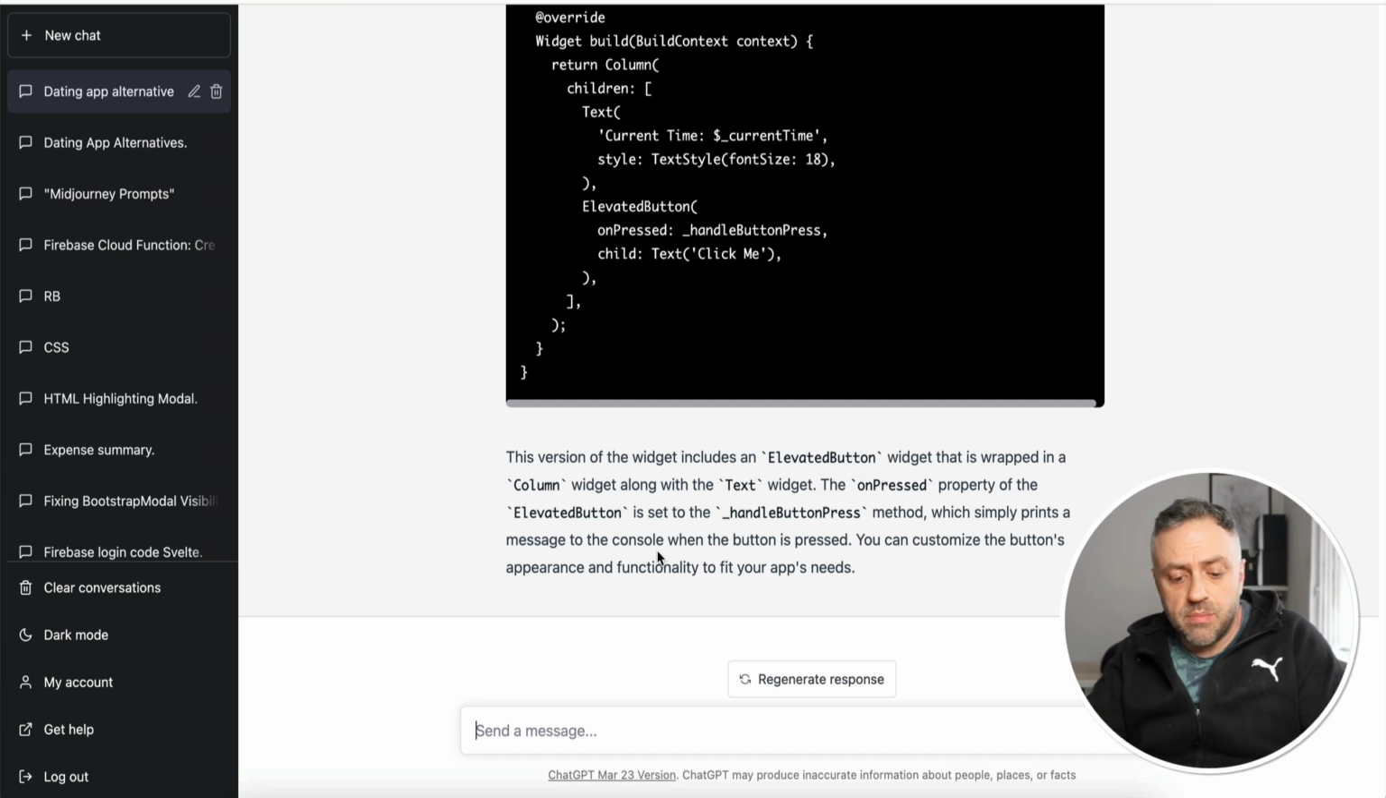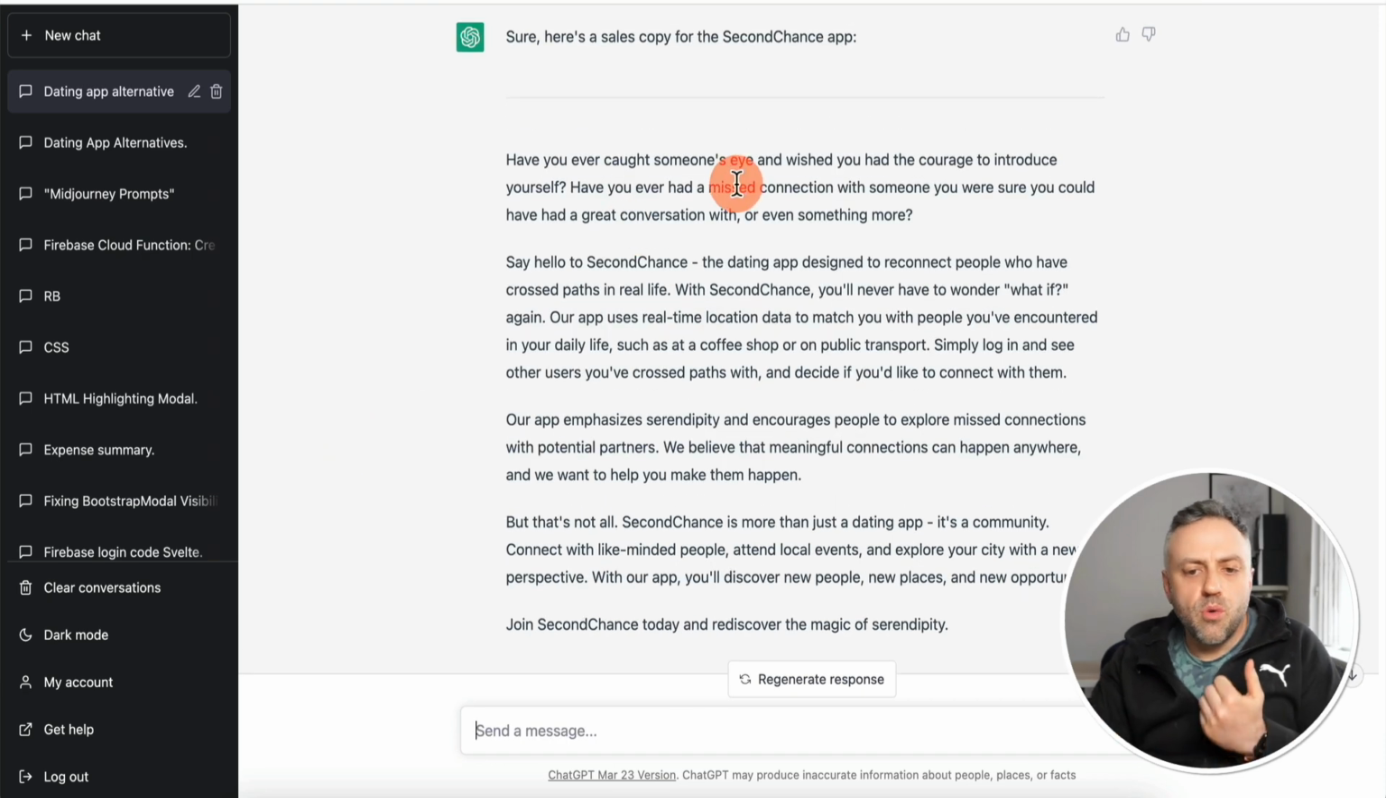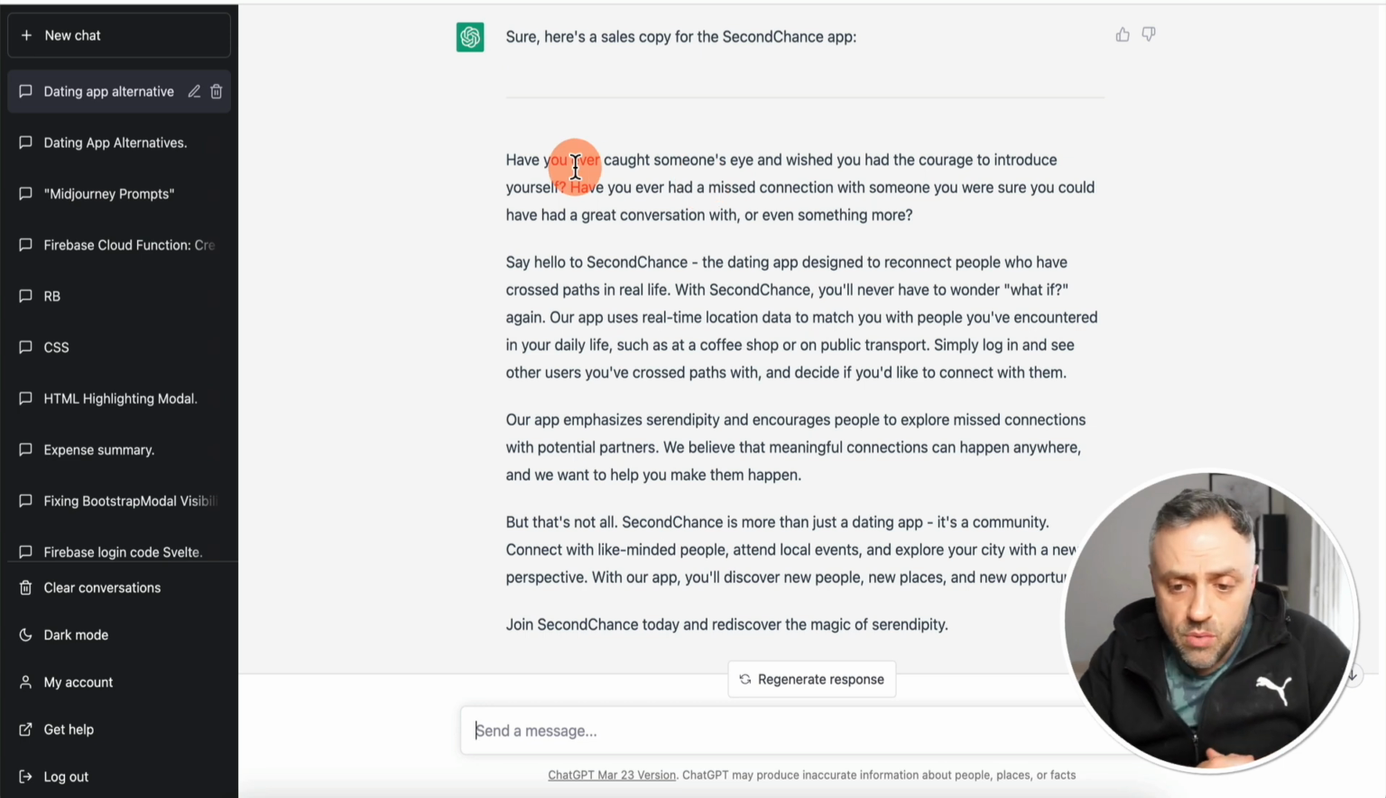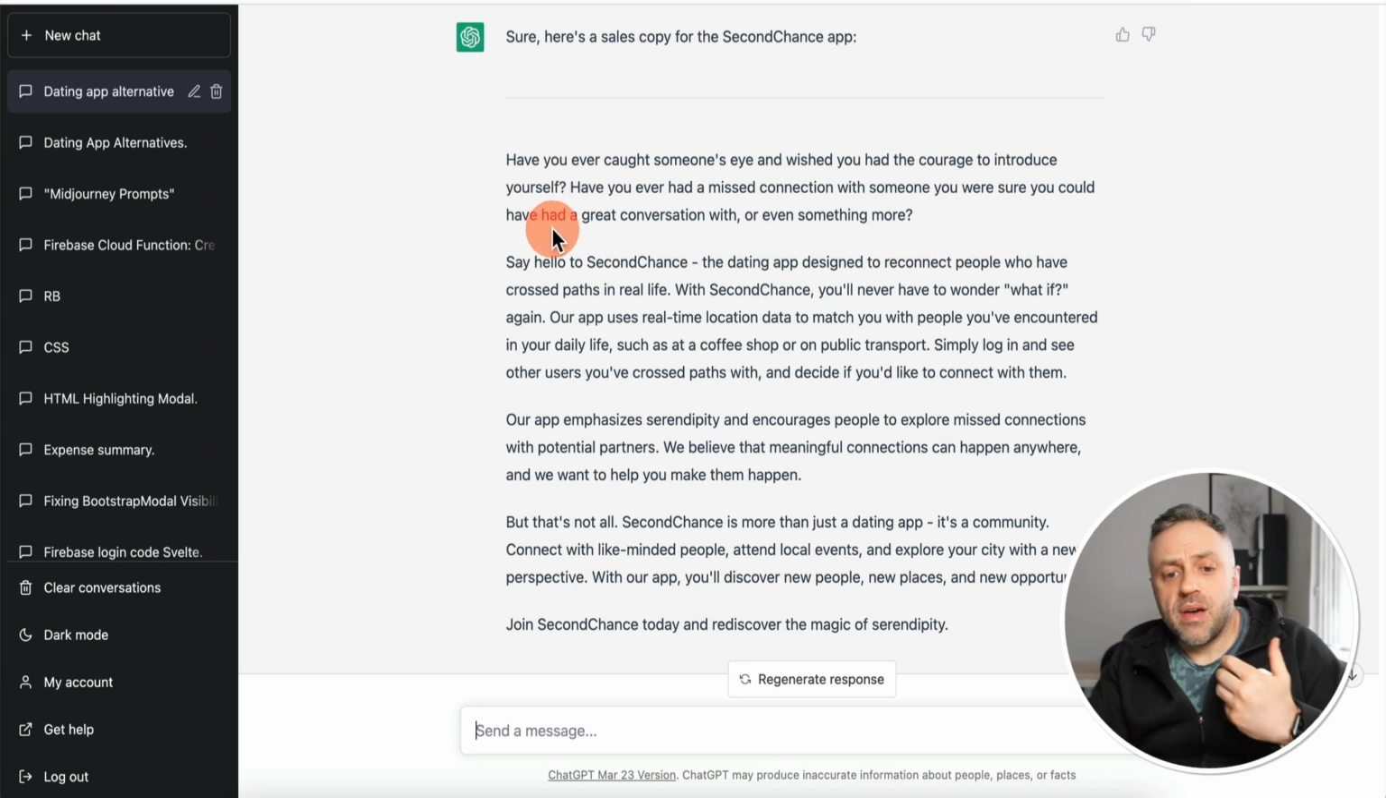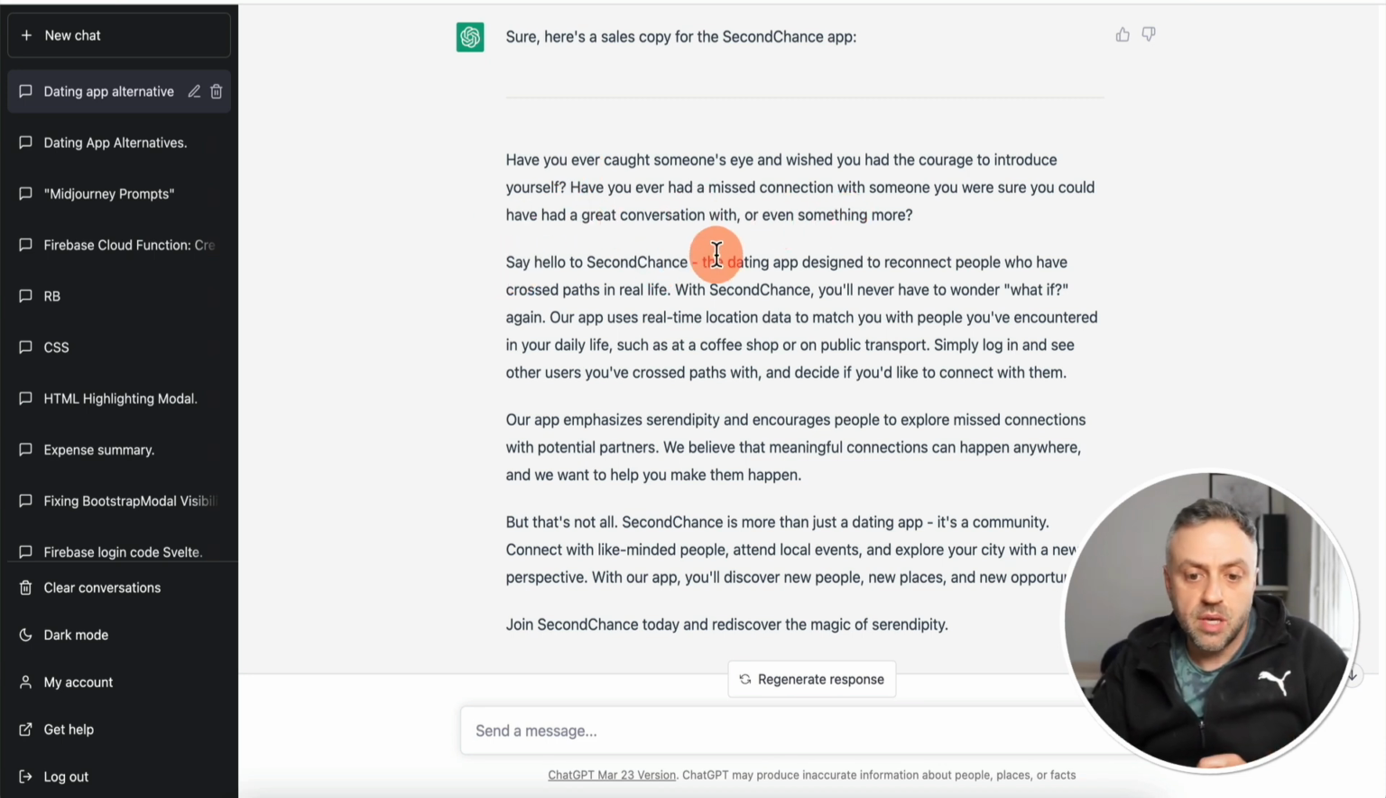So as an example, we can ask it to do something like this: create a sales letter for my app, or we can say create a sales copy for my Second Chance app. There you go. Have you ever caught someone's eye and wished you had the courage to introduce yourself? Have you ever had a missed connection with someone you were sure you could have had a great conversation with, or even something more? Okay, say hello to Second Chance.